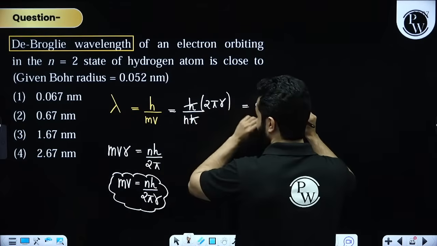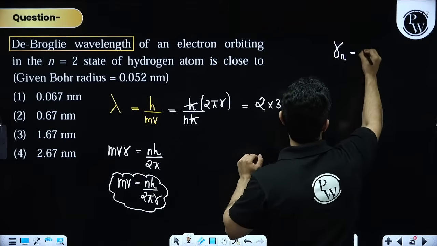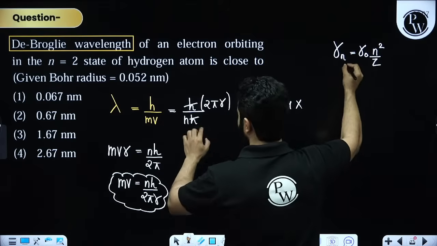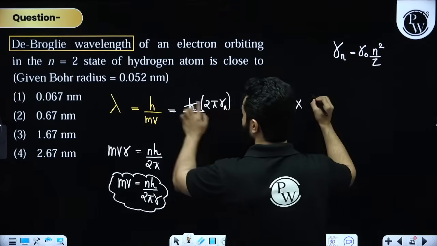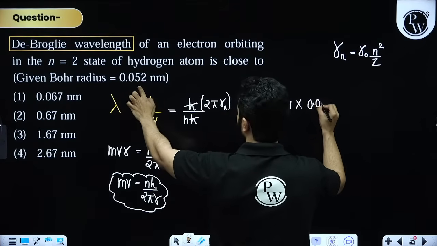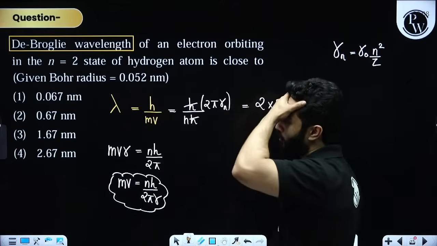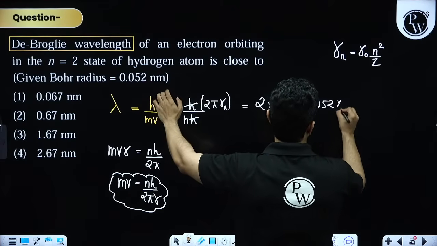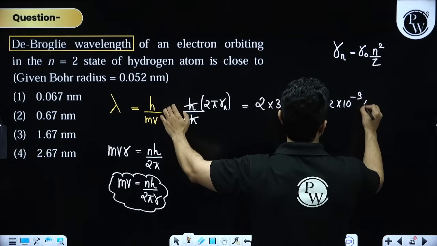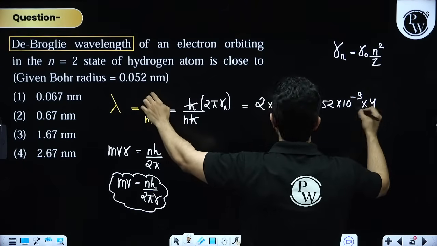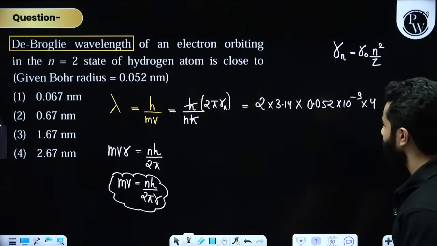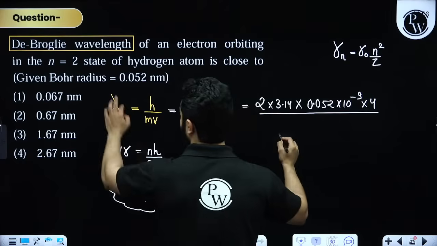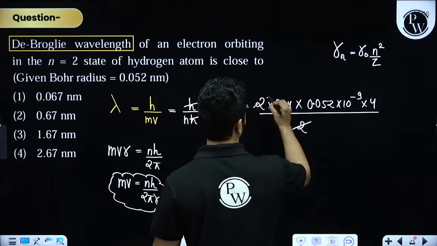Rn can be written as, my dear friends, if you remember, Rn is R naught times n square by z, right? So instead of Rn, I am going to write R naught. This is 0.0529, so 0.052 into 10 to the power minus 9 multiplied by n square, that is 4, divided by 1 because they are talking about hydrogen, right? And divided by n equals 2. So 2 can be cancelled out.